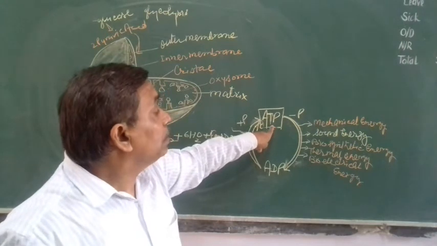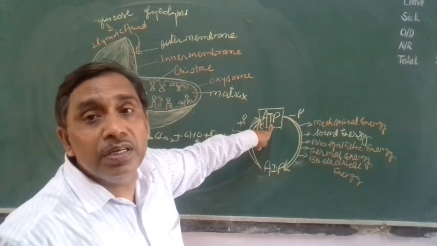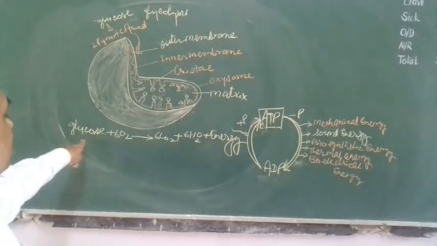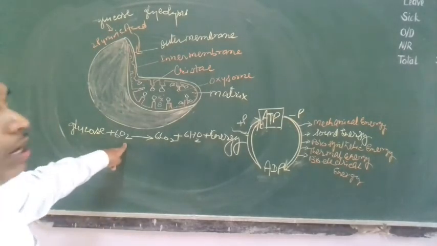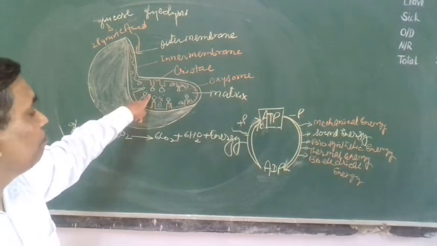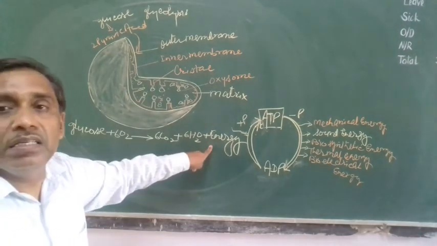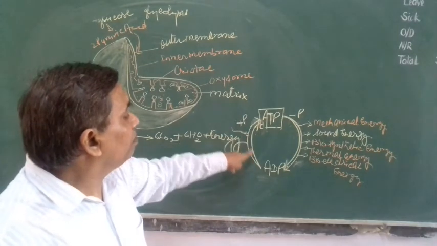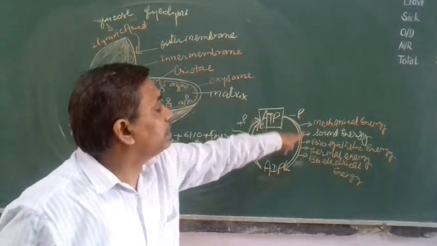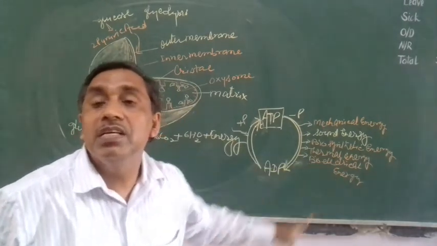But from where is energy stored in ATP? This energy is available during oxidation of glucose. When glucose oxidizes in the presence of oxygen in the mitochondria, it releases energy. That energy is stored here, ADP and inorganic phosphate forming ATP, and now this ATP releases energy, and that is utilized for various purposes.